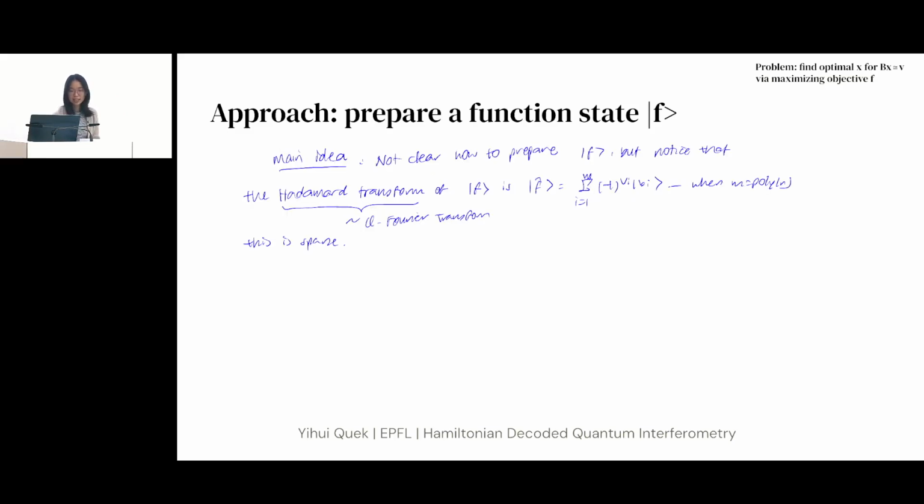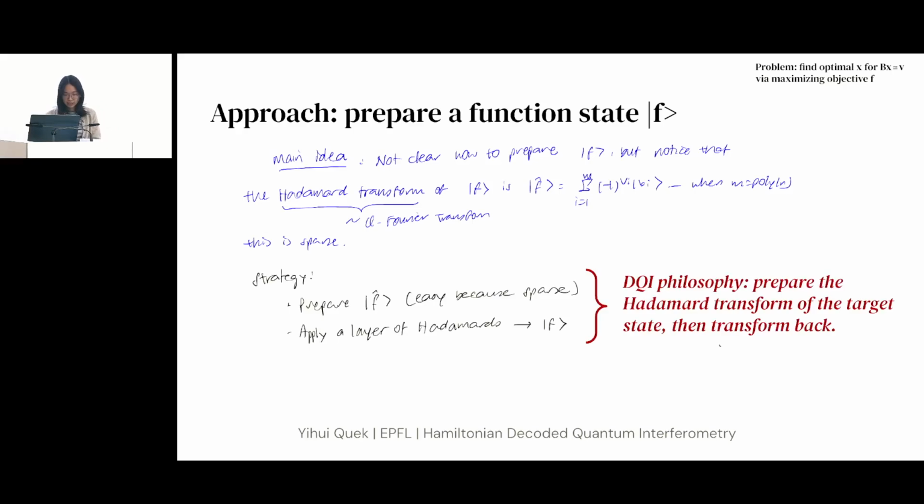And of course, how does one actually prepare this function state f? Well, the idea of DQI is that instead of preparing f, you prepare the Hadamard transform of f, because this Hadamard transform is sparse. So the DQI paper says that what you do is you instead prepare the Hadamard transform and then you transform back. And they claim that it's easy to prepare the Hadamard transform because it's sparse.